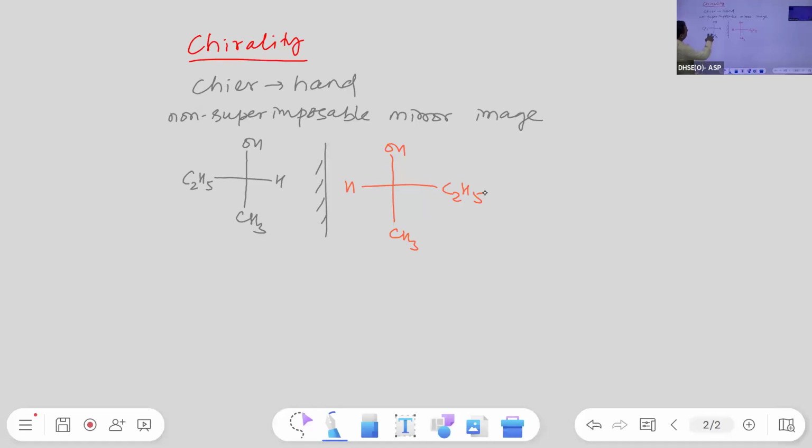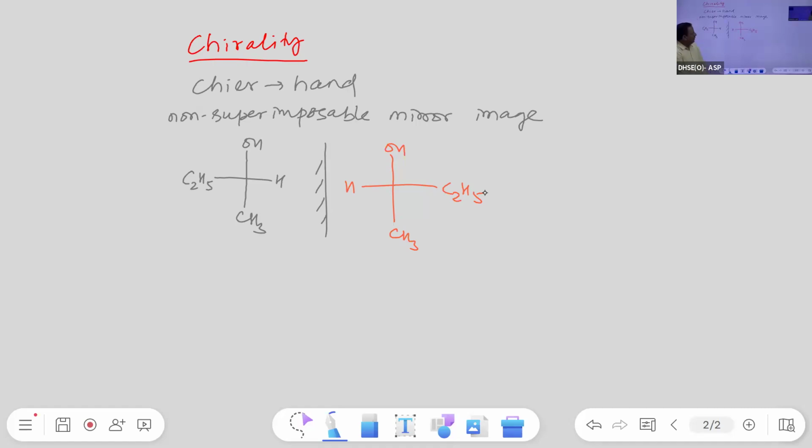If you take this compound and try to put it on the other compound, whether these two compounds are superimposable or non-superimposable. These two compounds are non-superimposable mirror images of each other.